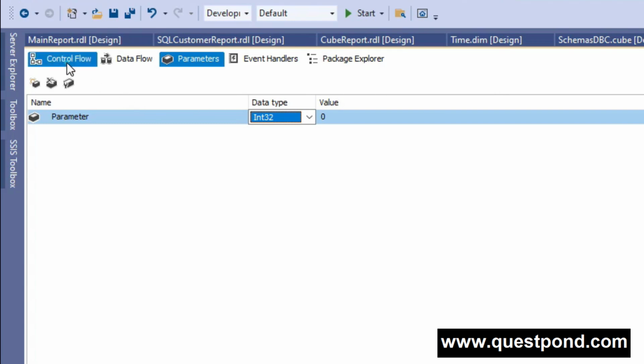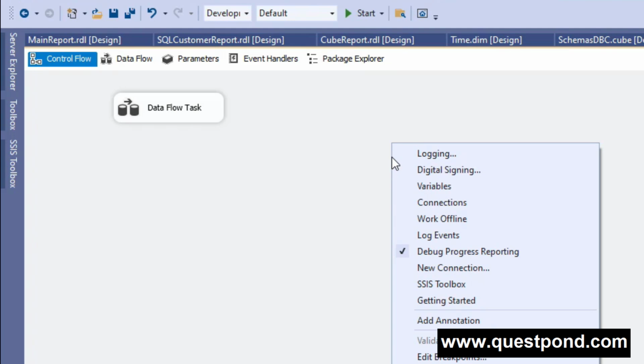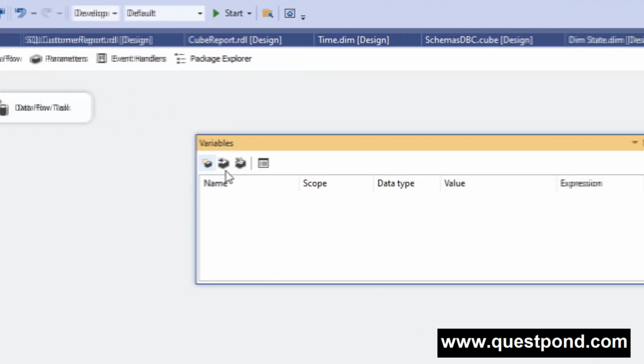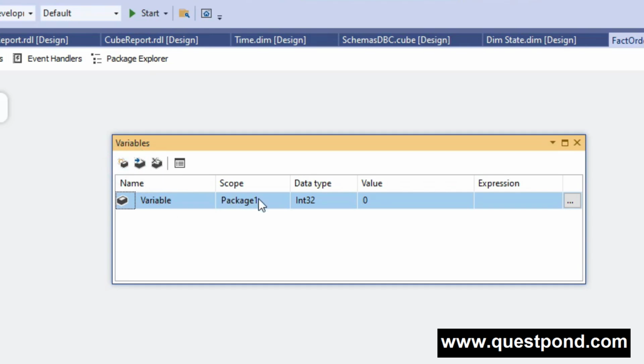And if we want to create a variable, then we just need to right click on the control flow area and select variables, and there you go. Here also we click add variable, and you can see here we have the data type. Again, here also we can set the value, and the only difference between the parameter and the variable is that here we can set the expression also for the variable.